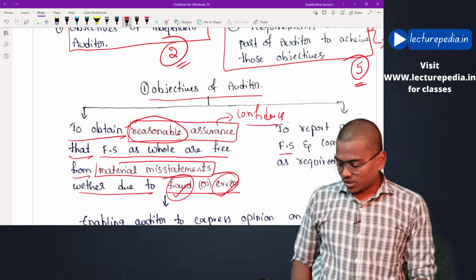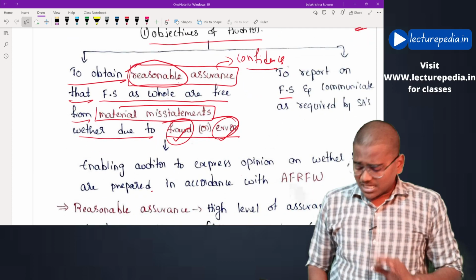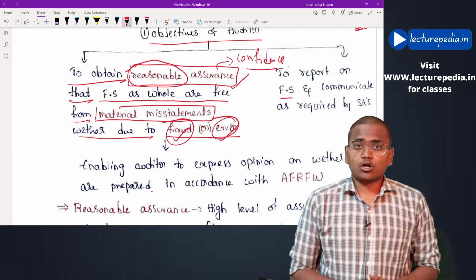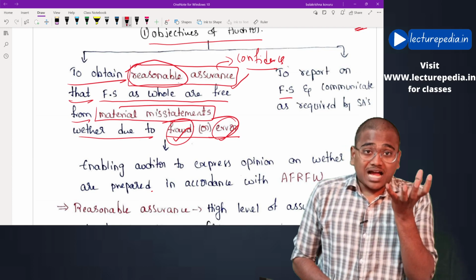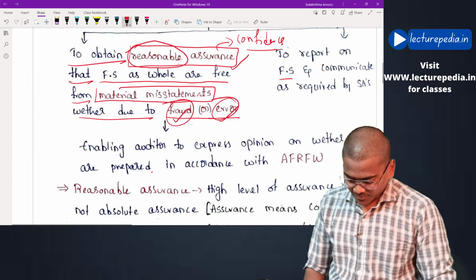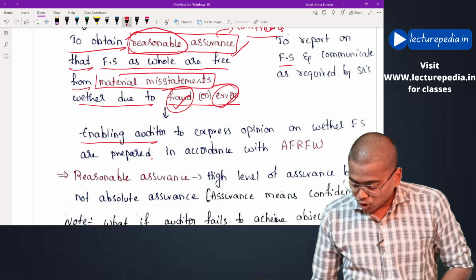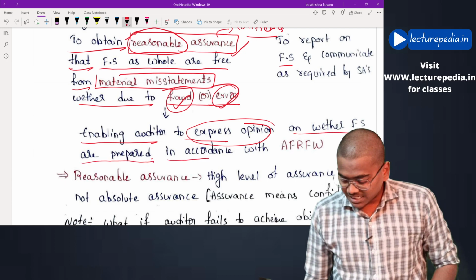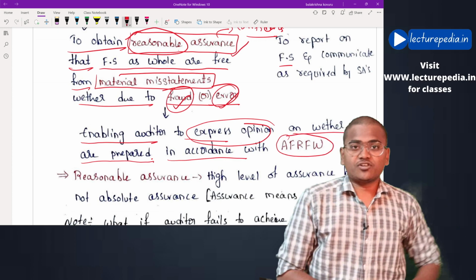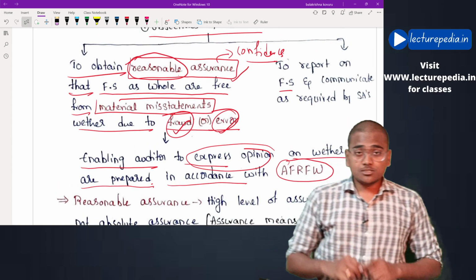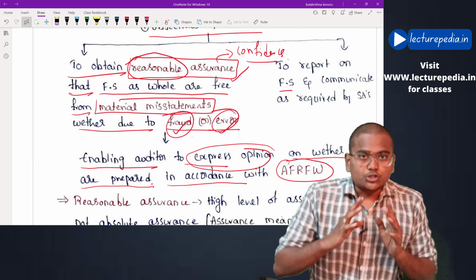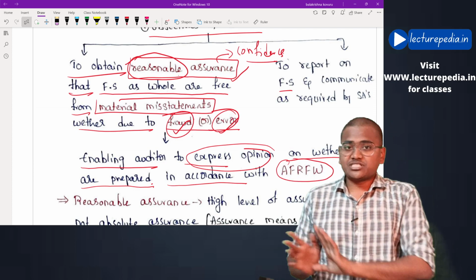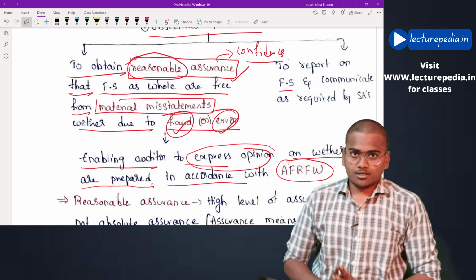Hope that is clear. Okay, now you are saying that the auditor has to obtain reasonable assurance. How much confidence does the auditor have to get? Okay, how much assurance does the auditor have to get? The assurance that is sufficient in order to enable the auditor to express an opinion on whether financial statements are prepared in accordance with the applicable financial reporting framework or not. Okay, that means the auditor has to get reasonable assurance that financial statements as a whole are free from material misstatements, whether due to fraud or error. Okay, that is the first point.